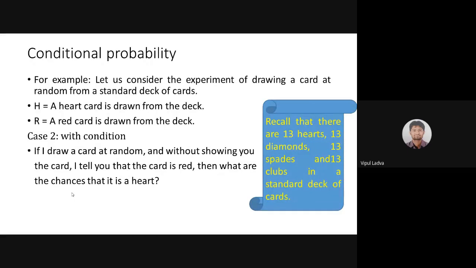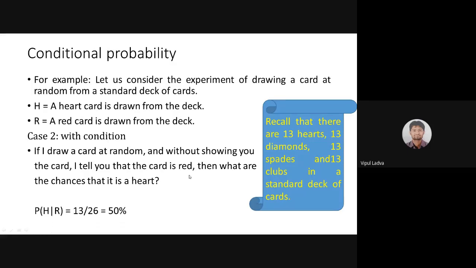On what basis did I narrow it? Using one of the conditions. What was the condition? The condition is that the selected card is of red color. And we know red color has only two suits, either diamond or heart. So that is the information you are already having. That is a condition you are already having, that your card should be of red color. Your card must be of red color. Is it?